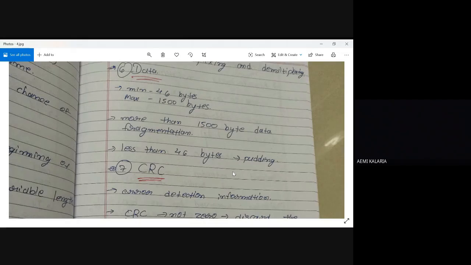For padding, we simply repeat the same thing, either 1s or 0s as padding, right? It is necessary because our frame is a little bit static: minimum 46 should be there, and maximum 1500. We cannot exceed this limit.